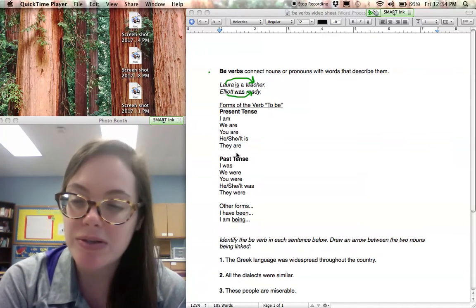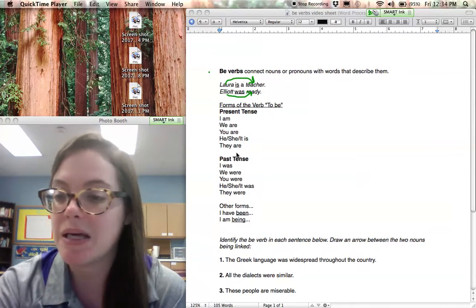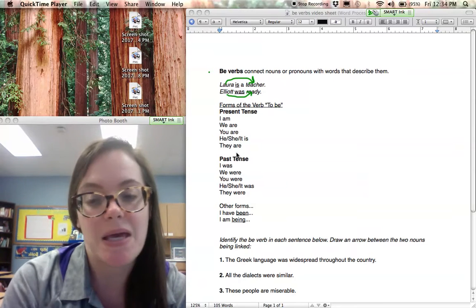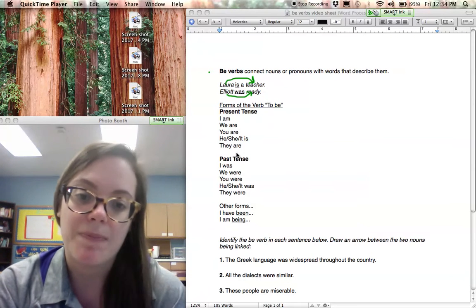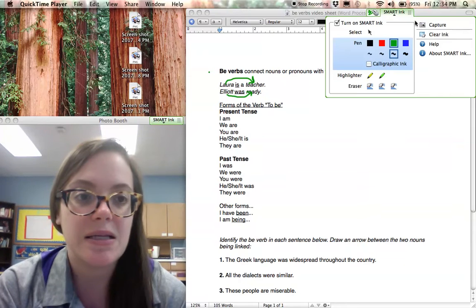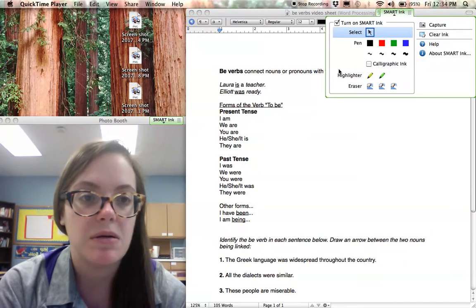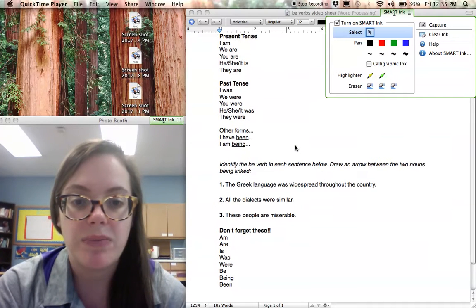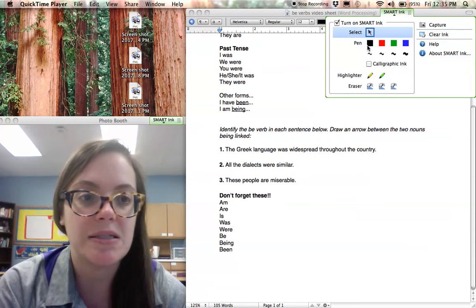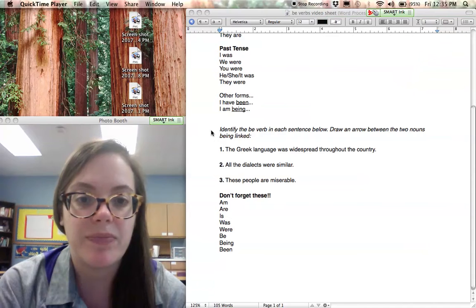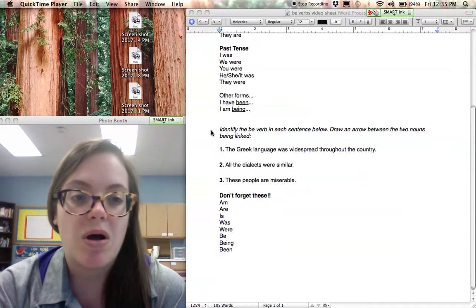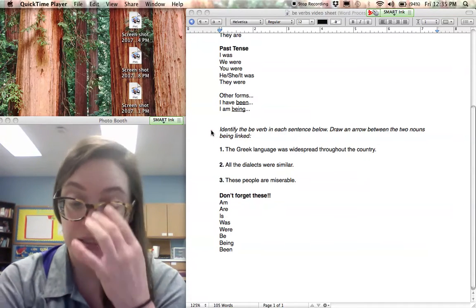Okay, you'll also see just be, been, and being. Okay, so like I have been, I am being, whatever. Okay, so let's look at some examples. Scroll down, and we're going to try to find the be verb here. We're going to draw an arrow between the two nouns being linked as well.